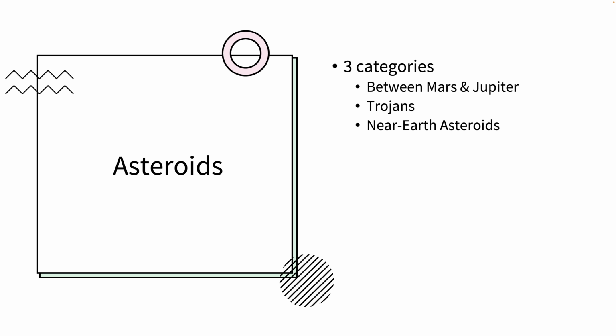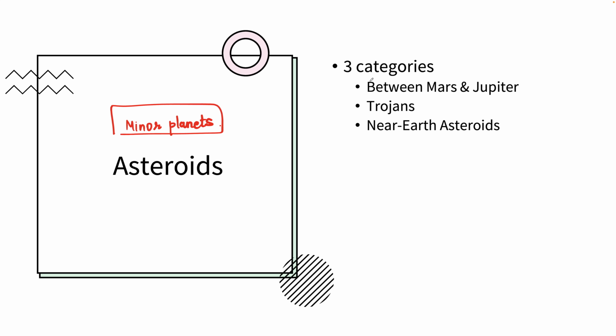Let's start with asteroids. Asteroids are small and rocky objects that orbit the sun. They are sometimes called minor planets. Scientists believe that asteroids are remnants from the solar system's formation, and scientists divide asteroids into three categories.